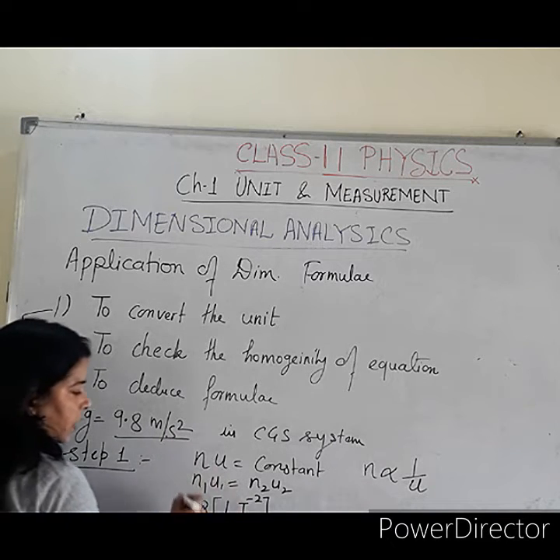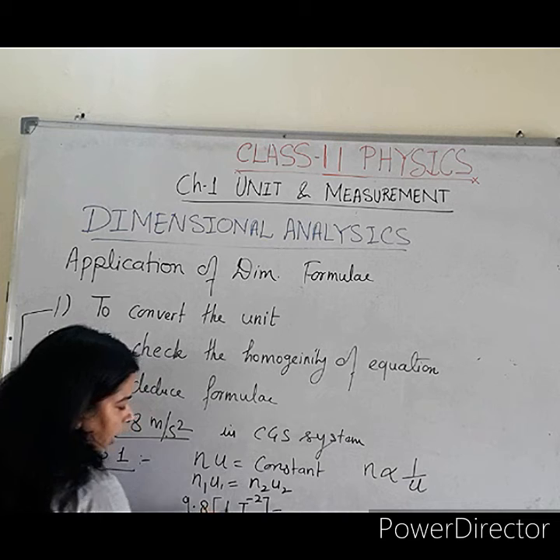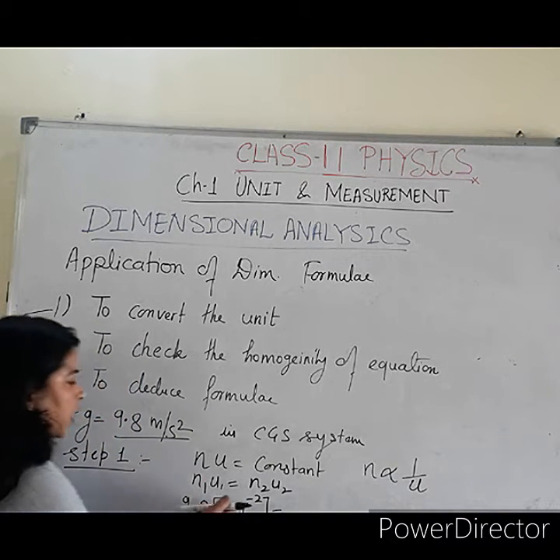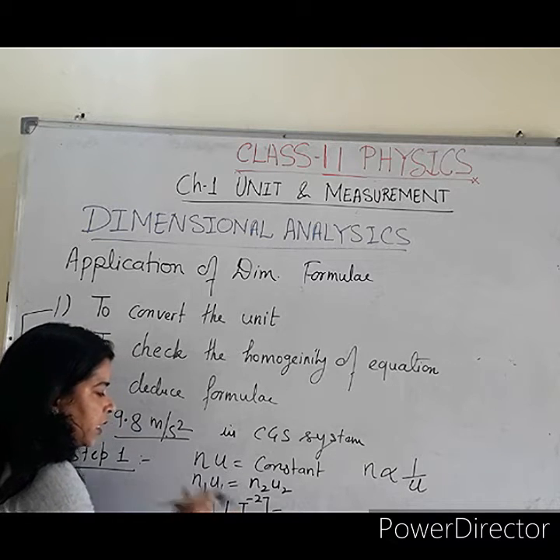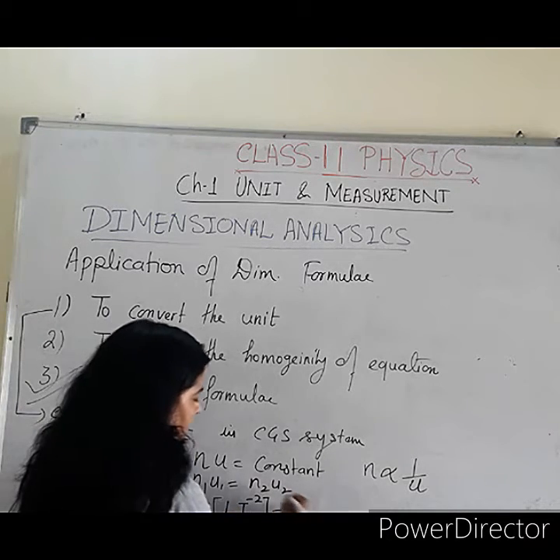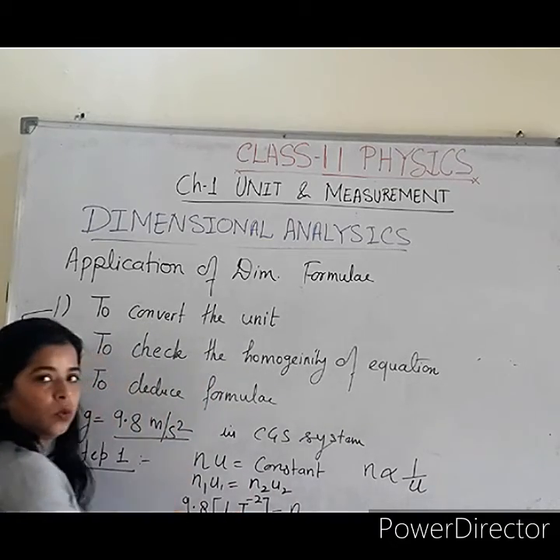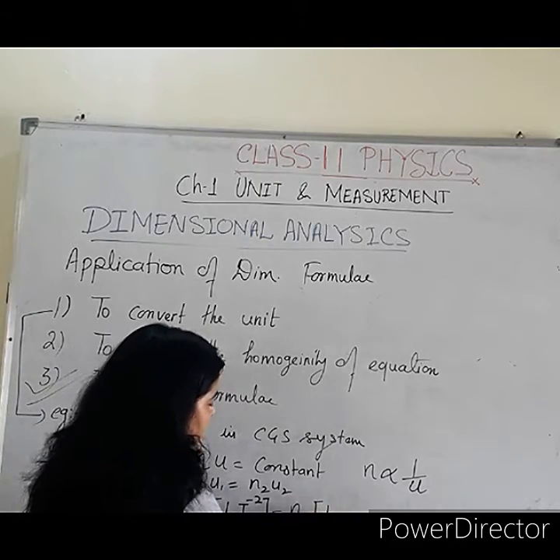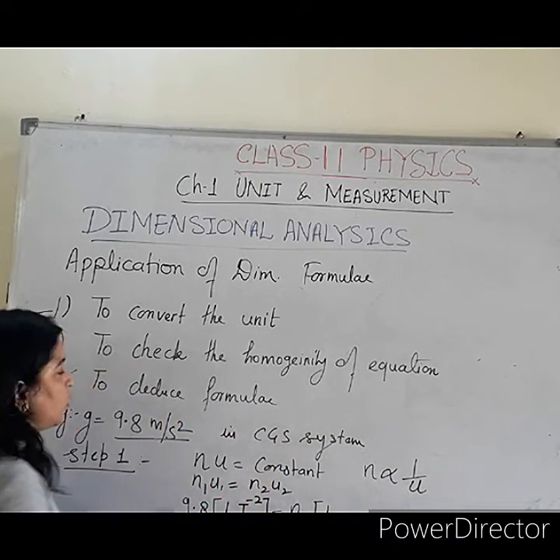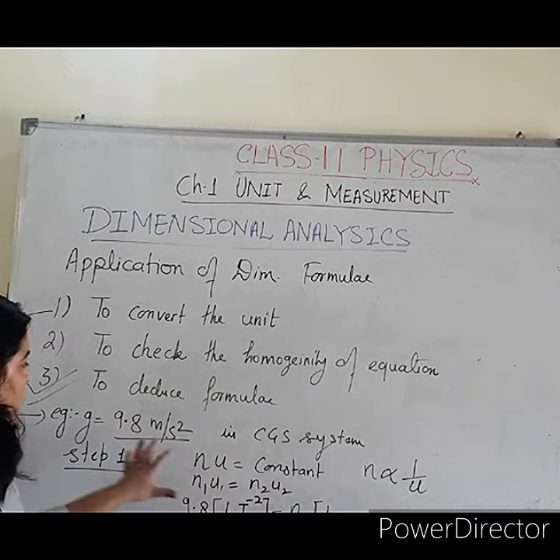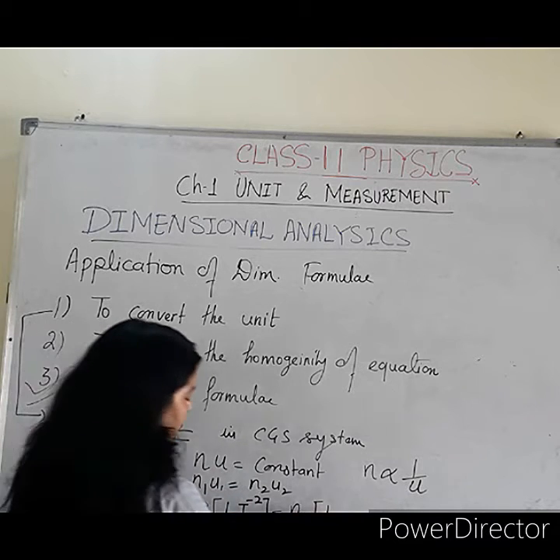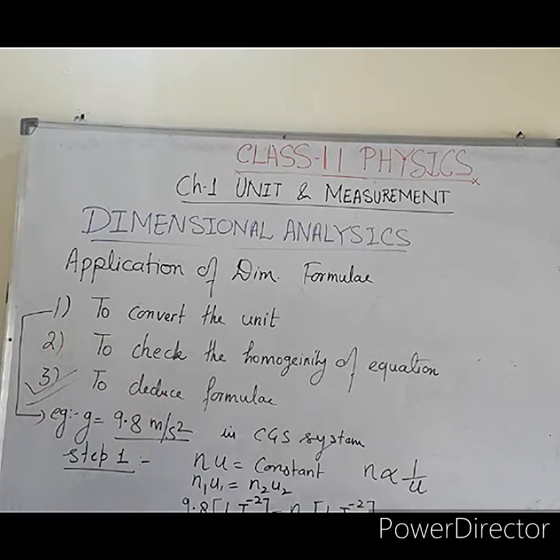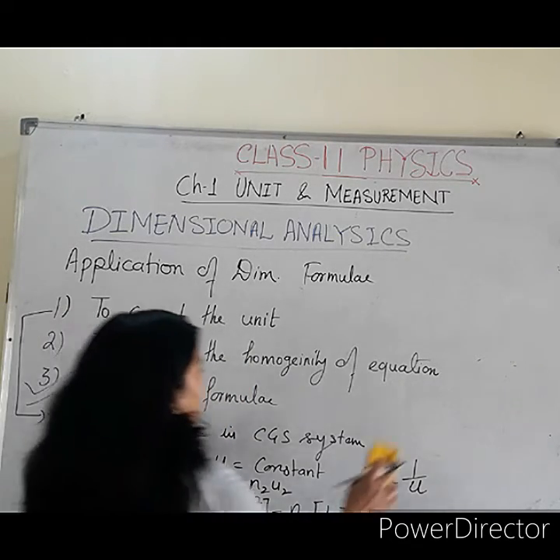So we apply this dimensional formula and place L1 T1^-2. This is one system, so that is why we have mentioned it as 1. Now in the other system we don't know the numeric value, we have to find it out, and the unit is in place of this one. Again the unit is the same because we have to convert the g value into the CGS system. So it will come as L2 T2^-2. Got it? Now what will you do?